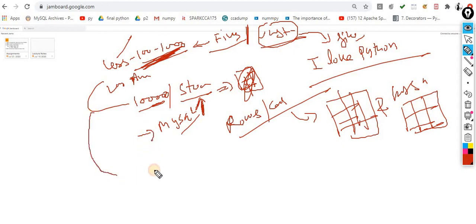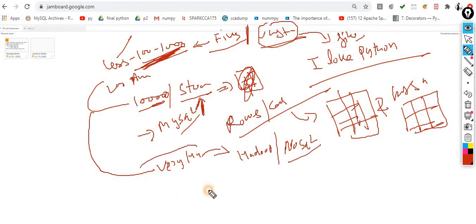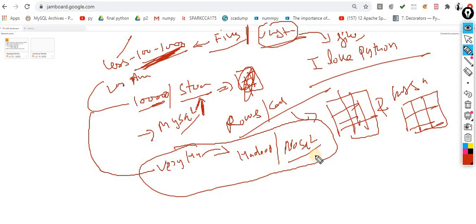Let's suppose your data is very large, a very huge amount of data. At that time you have to think out of the box, Hadoop kind of things, or you can use NoSQL kind of things. This is not your syllabus because this is an entirely different topic, Hadoop and NoSQL. So this is just for information.